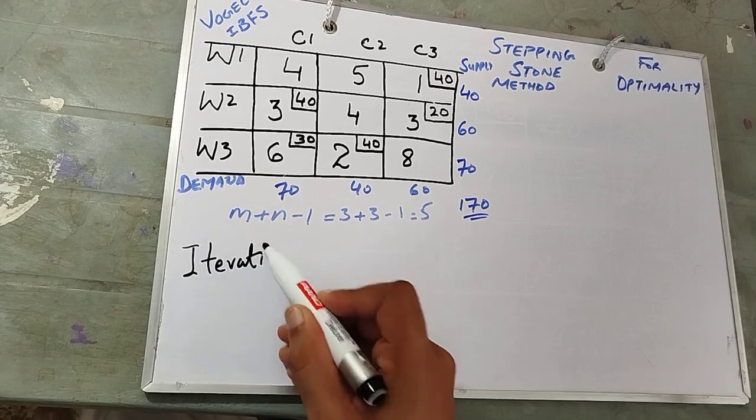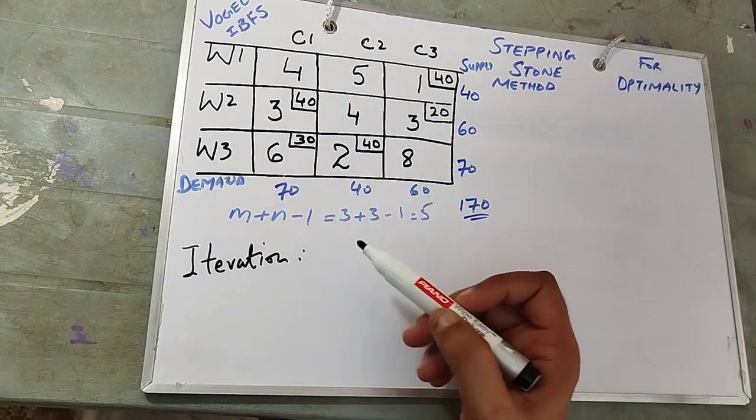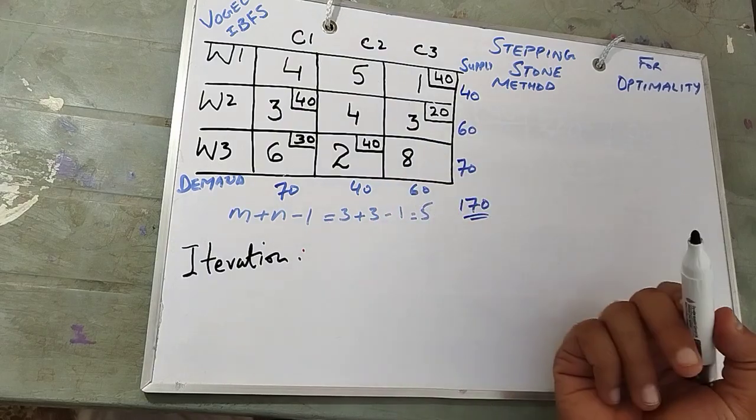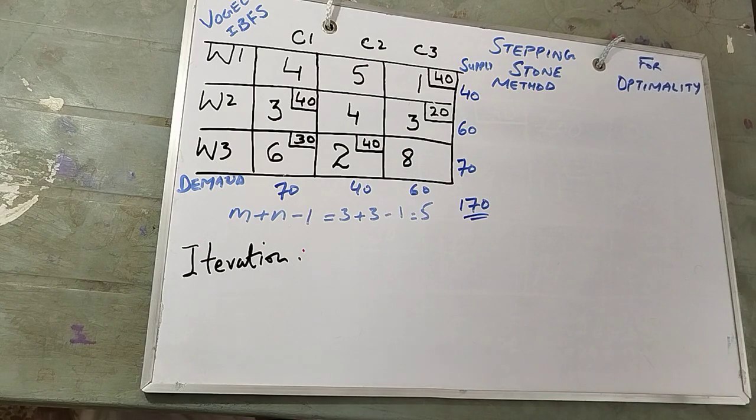In the iteration, what do we do? We work on the unallocated cells, that is 4, 5, 4, 8. These are the unallocated cells. There is no allocation of units. So what do we have to do? We have to allocate the units.